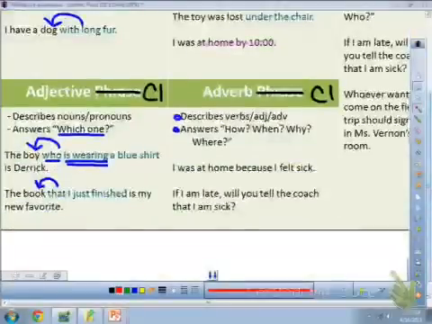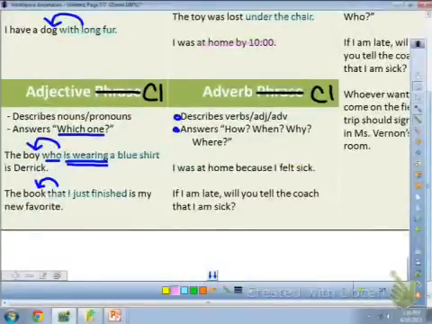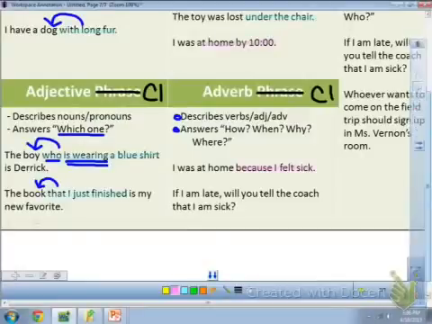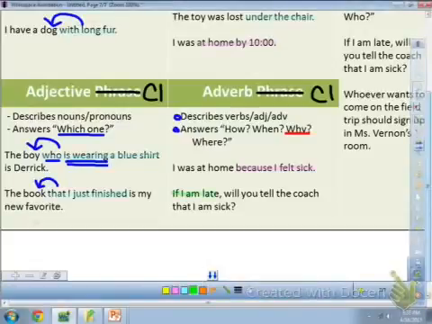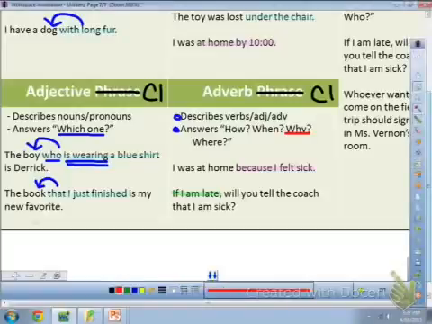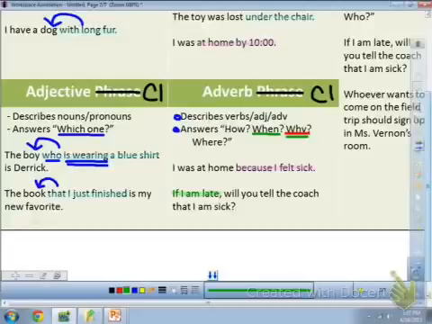Adverb clauses, I was at home because I felt sick. Because I felt sick is a clause that tells you why. If I am late, will you tell the coach that I am sick? In this case, if I am late is an adverb clause, and you could really say that it either tells you when to tell him or why to tell him. When's probably better, but in either case, they're all adverb questions. And since there is still subject and verb, it's an adverb clause.